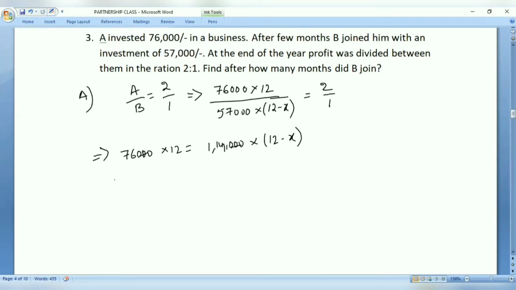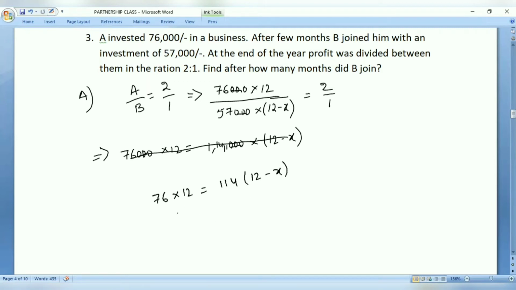Now see here, before we move on, these 3 zeros get cancelled here itself. So 76 into 12 equals 57 twos, that is 114, into 12 minus X.